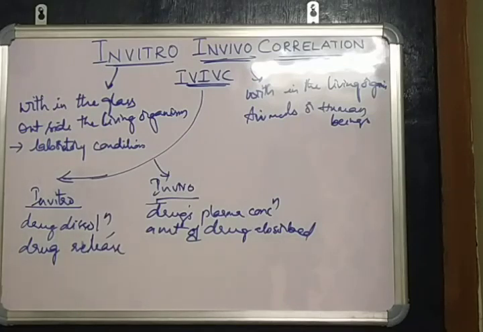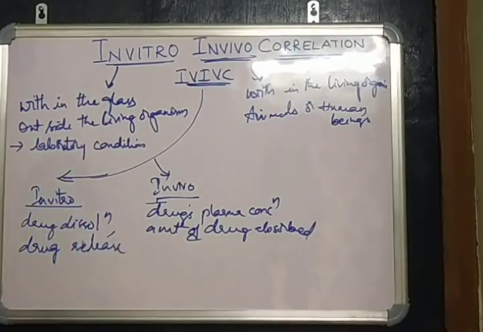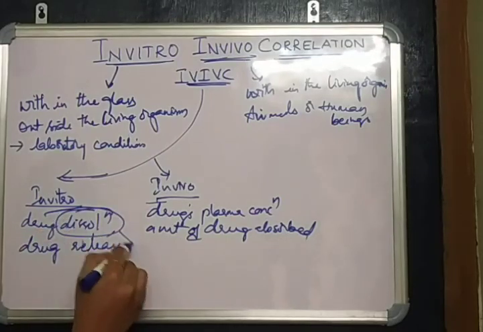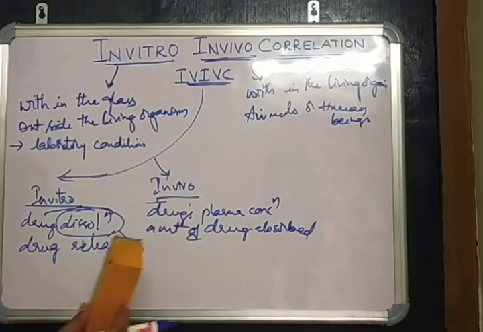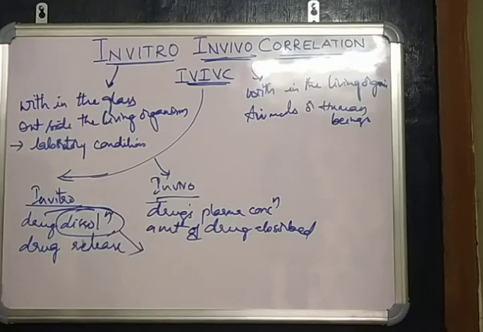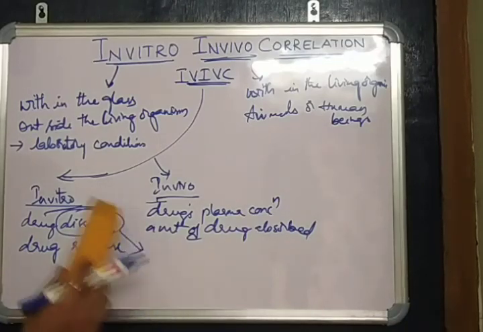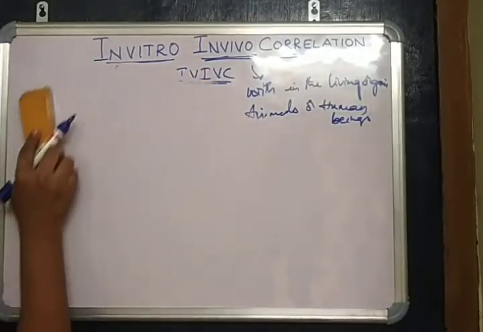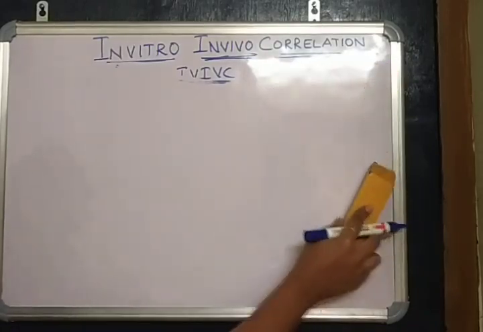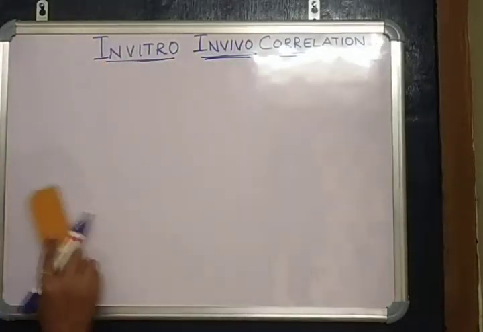IVIVC is a predictive mathematical model that describes the relationship between in vitro property of a dosage form, primarily drug dissolution and drug release, and in vivo response, that is, drug plasma concentration and amount of drug absorbed. A simple in vitro dissolution test of a drug product will be insufficient to predict the therapeutic efficacy. For that reason, we establish a correlation between in vitro property of a dosage form, that is dissolution, and in vivo property, that is bioavailability.